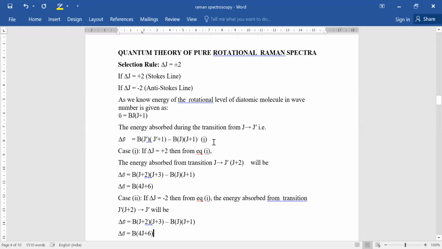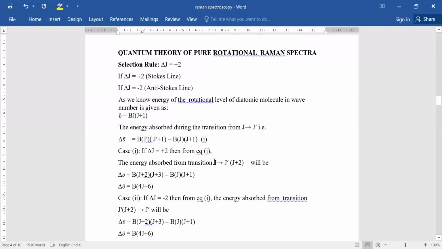Now let us consider the energy absorbed during the transition from J to J dash. Delta nu bar is the change in energy in terms of wave number: B J dash into J dash plus 1 minus BJ into J plus 1. Now if delta J equal to plus 2, it means the energy absorbed from transition J to J dash, where J dash is equal to J plus 2.